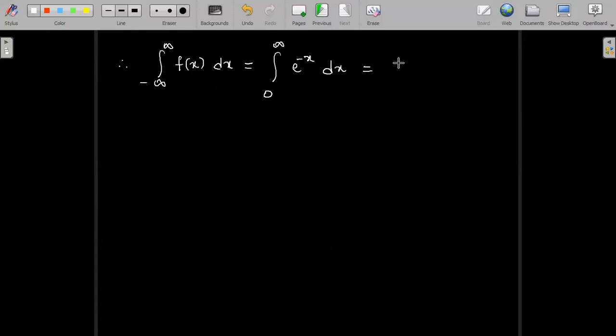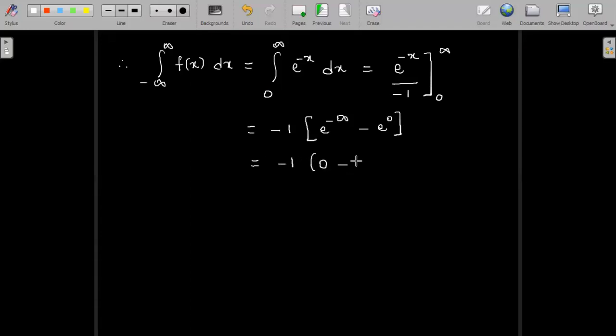Now let us integrate this. Integration of e power minus x is e power minus x divided by minus 1, between the range 0 to infinity. So I have a minus 1 outside, upper limit e power minus infinity, lower limit e power 0. E power minus infinity is equal to 0, e power 0 is 1. So minus 1 multiplied by 0 minus 1 gives us plus 1.